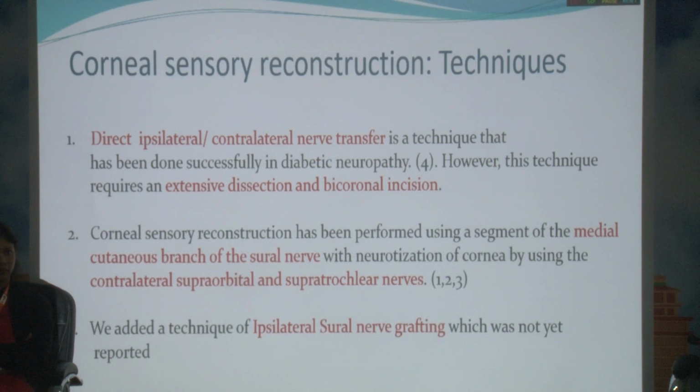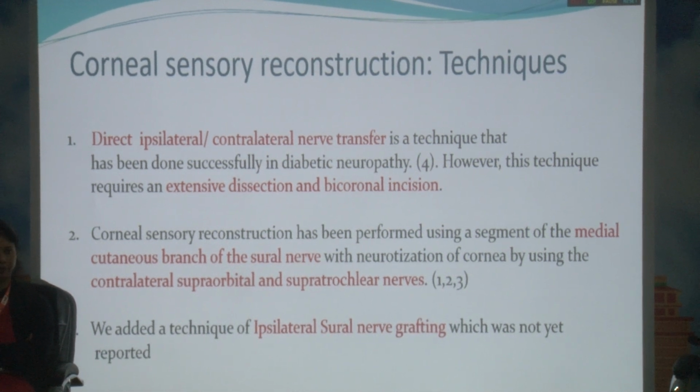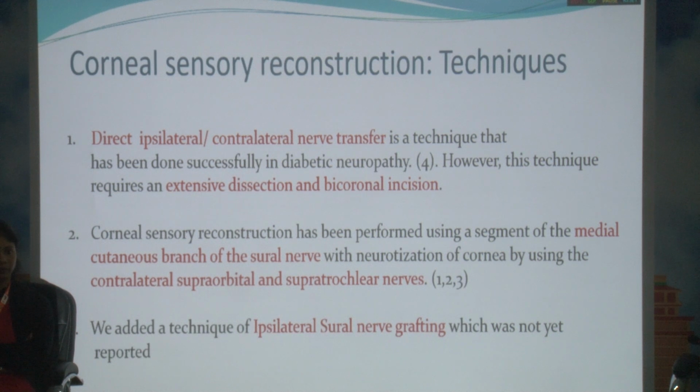So there are various techniques of neurotization of the cornea. Either you can use the supraorbital or supratrochlear nerve directly and invert it onto the cornea of the same side or the opposite side. But it's a fairly destructive process. It needs a large coronal incision on the forehead. But if you use the medial cutaneous branch of the sural nerve from the foot, you can have better neurotization without creating too much dissection.